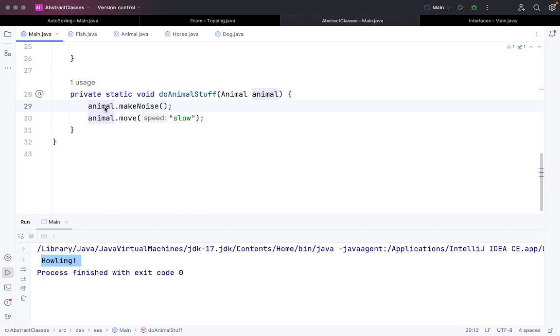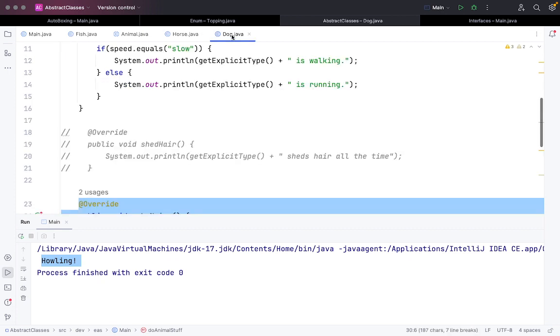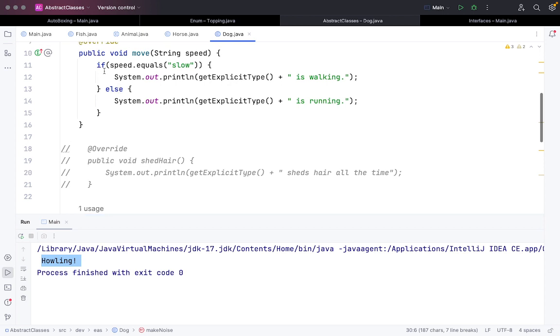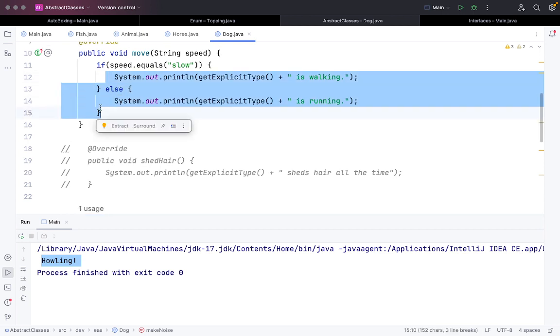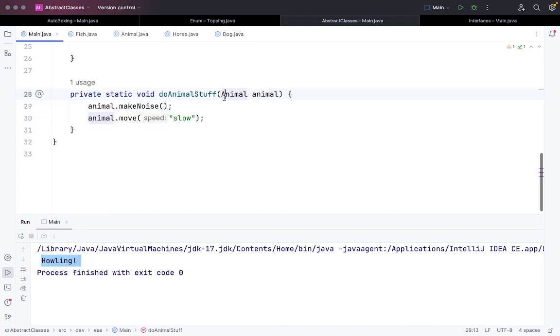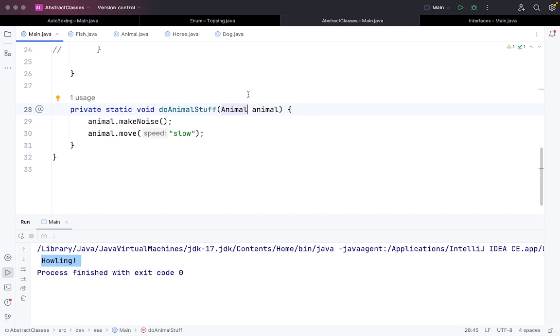But remember that this animal is basically a dog object at the end of the day, so it will call only the function that we have defined here in the dog class, not in the abstract class. In the abstract class we haven't defined anything, but the reference here we give is animal even though the type is dog. I hope the reference part of an object is getting clearer to you slowly.